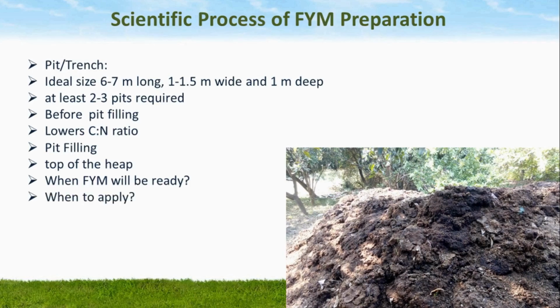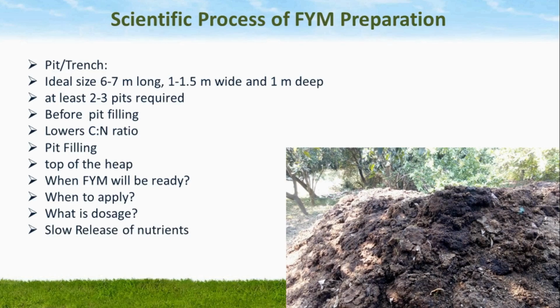Partially rotten farmyard manure is to be applied 3 to 4 weeks before sowing, while well rotten manure can be applied immediately before sowing. Regarding dosage, generally FYM is applied at the rate of 10 to 20 ton per hectare to common crops, but more than 20 ton per hectare is applied to fodder, grasses and vegetables.